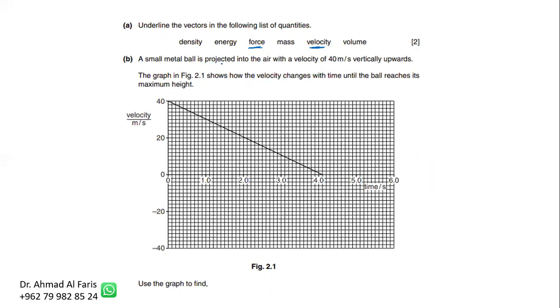Now, a small metal ball is projected into the air with a speed of 40 meters per second vertically upwards. As you can see, it's slowing down because it's moving upwards and the gravitational acceleration is downwards. This is the velocity-time graph as it changes, until it reaches the maximum height somewhere here.